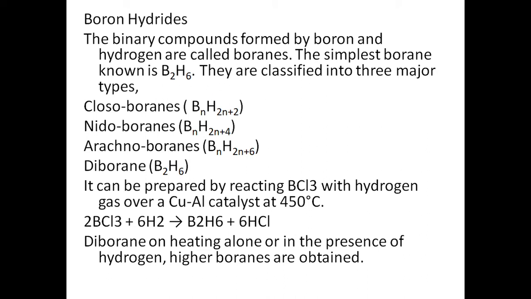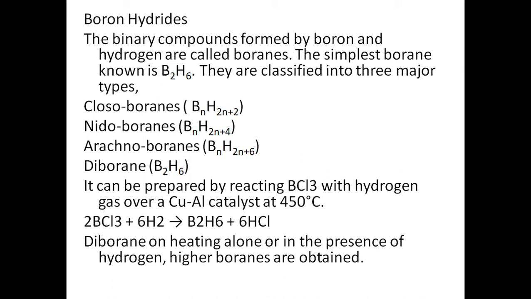They are also very important compounds, and they form a wide variety of compounds which are used for various chemical purposes. The simplest borane, B2H6, and the boranes are classified into three major types: closoboranes, nidoboranes, arachnoboranes, and simply diborane is the first unit of this first type of borane.